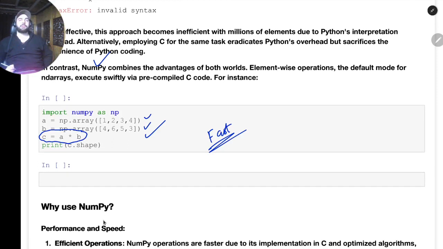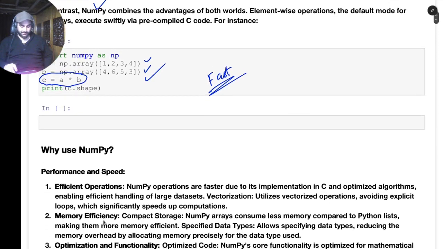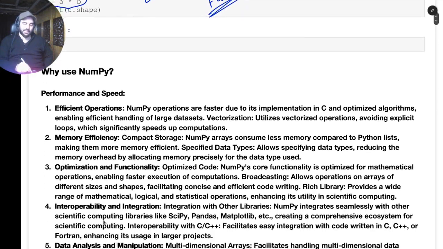If we look at the C language, C is fast, but it's difficult to write and there is a lot of overhead involved. Python is really easy to write, but the problem is it's really slow. So if I want to create a thing which has the best of both worlds, that's how NumPy arises. That's why I'm saying why to use NumPy.